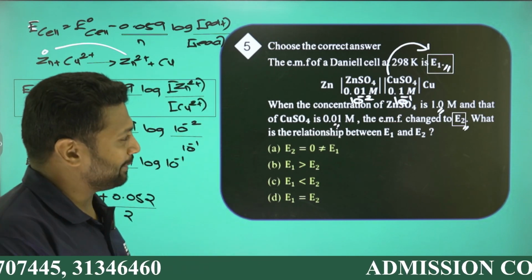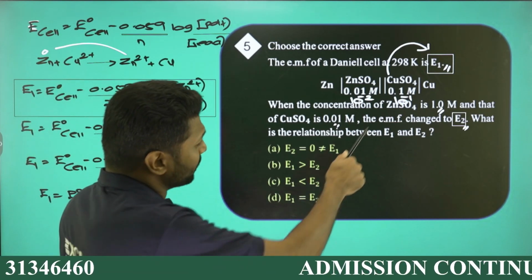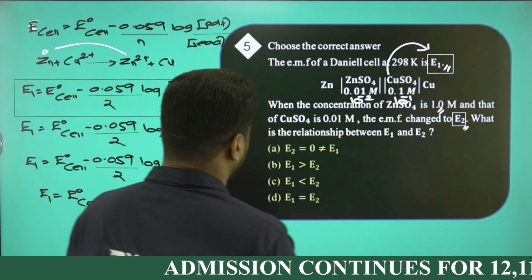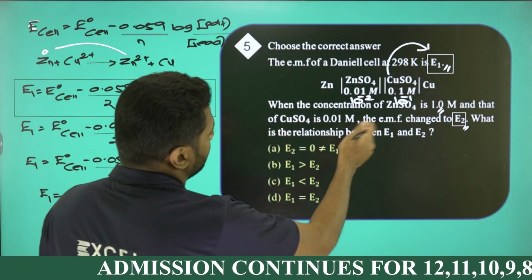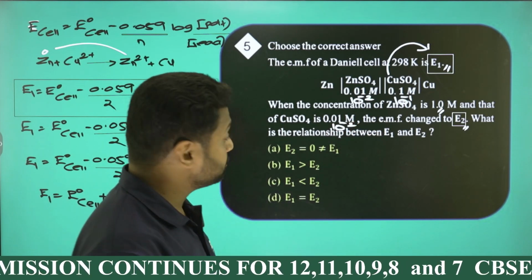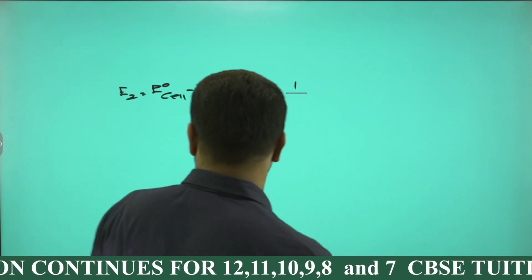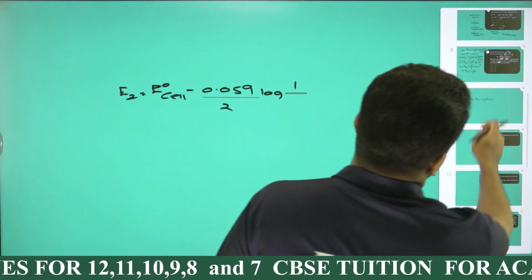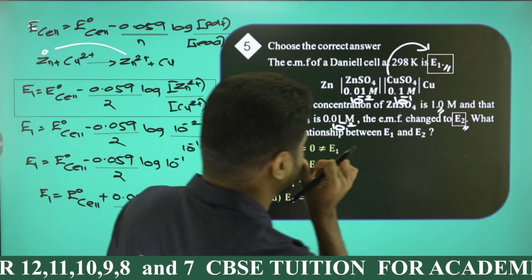In the E1 case, the concentration was 10 raised to minus 1. Now it becomes 0.01, which means 10 raised to minus 2.